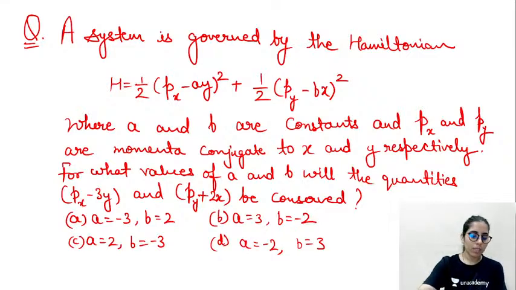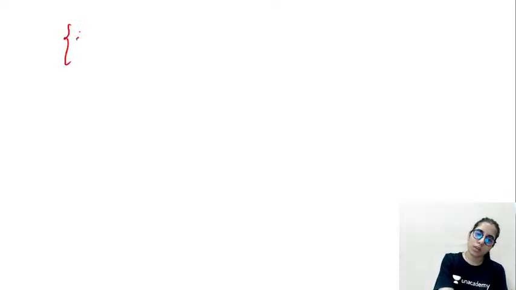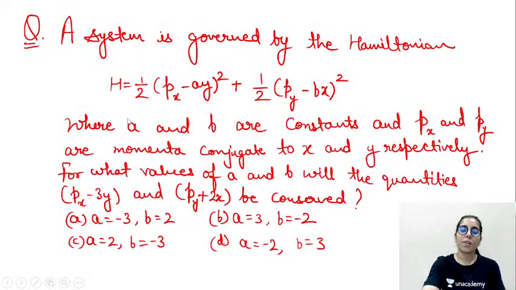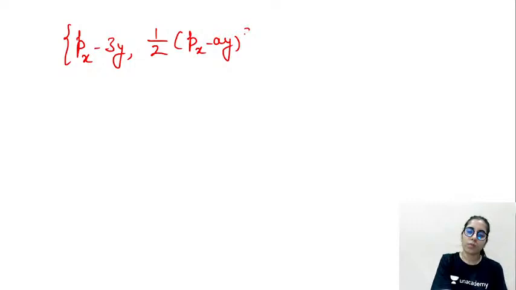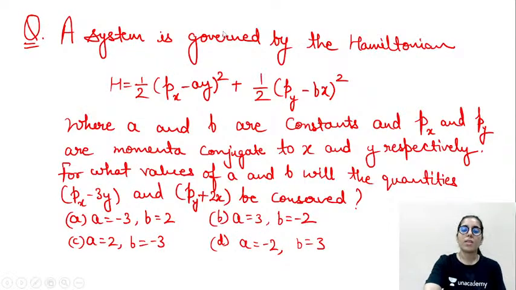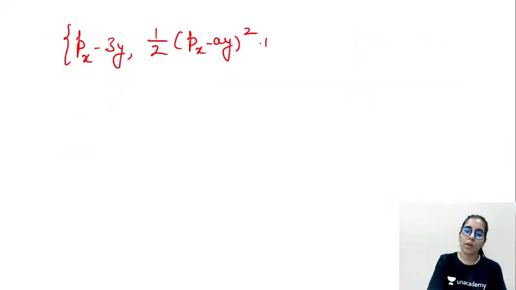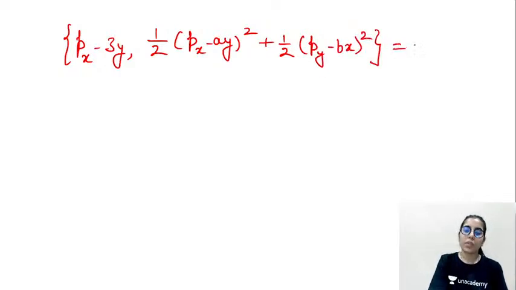Very good Bharat. So I'm going to consider px minus 3y as the first function, and the Hamiltonian is given as half (px minus ay) square plus half (py minus bx) square. Clear? And we have to take it 0.